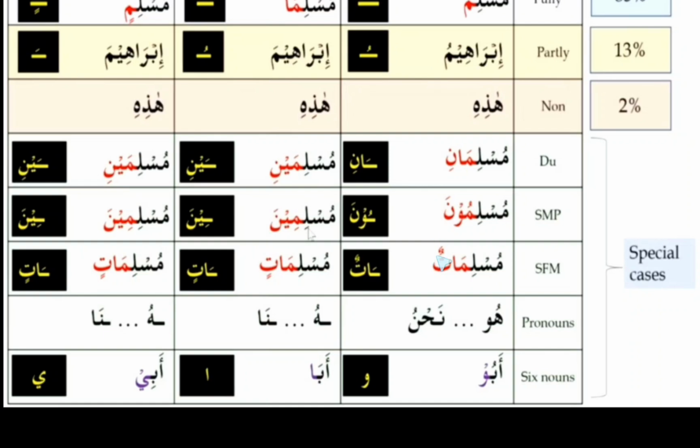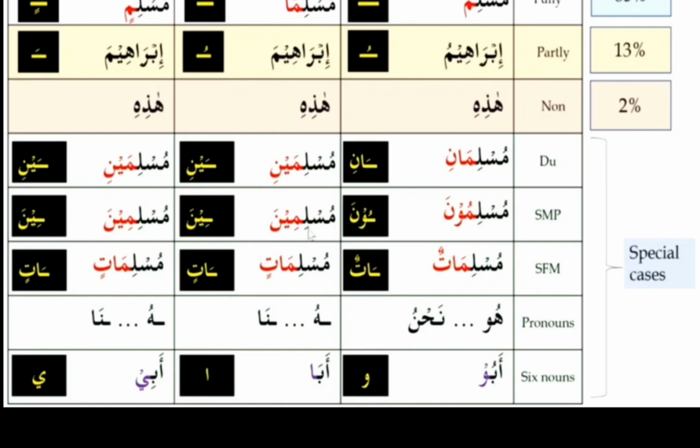After finishing this, just open the Quran and go through all the states, that is the marfu state, mansub state, and the majrur state. First identify a noun and then identify its i'rab, whether it is in the marfu state, mansub state, or majrur state. How to identify? You can see all these signs. By these signs you can identify in which state they are. Then identify their number. Okay, they are dual nouns, singular nouns, or plural nouns. Then identify their gender, that is masculine or feminine. By default all nouns are masculine, and feminine means by seeing the closed ta at the end we can make out that the given noun is feminine or masculine.